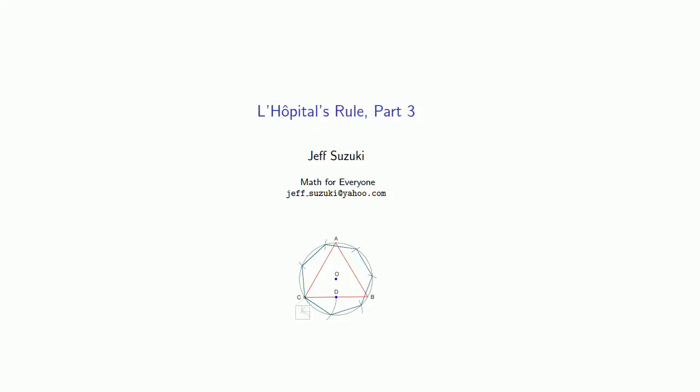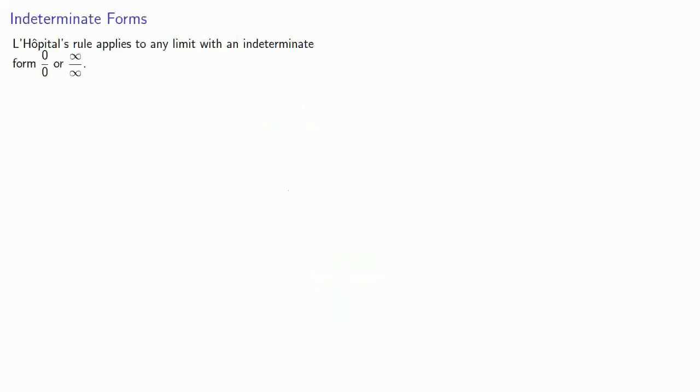So what else can you do with L'Hopital's rule? The thing to remember is that L'Hopital's rule applies to any limit with an indeterminate form 0 over 0 or infinity over infinity. But if the limit isn't of this form, it can't be admitted to the L'Hopital. So what then? So here's a quick review.